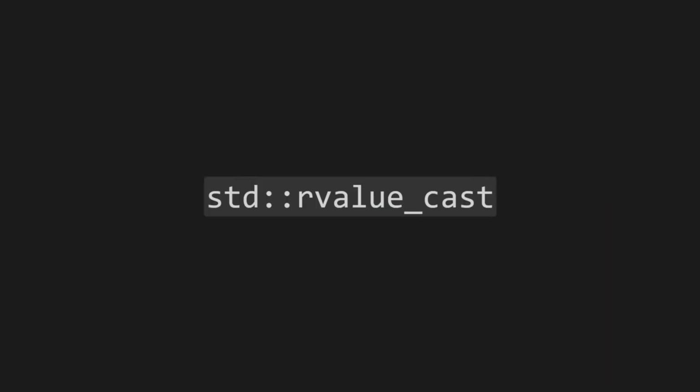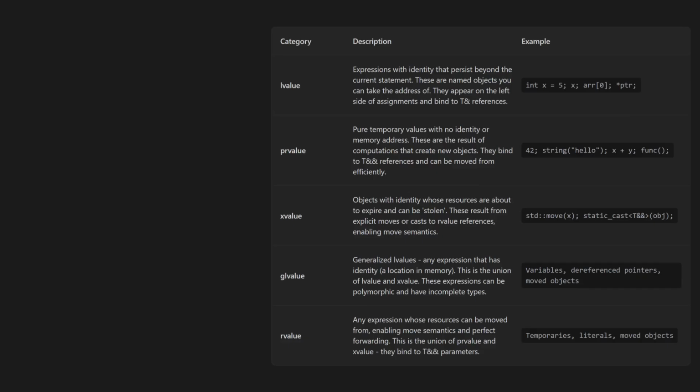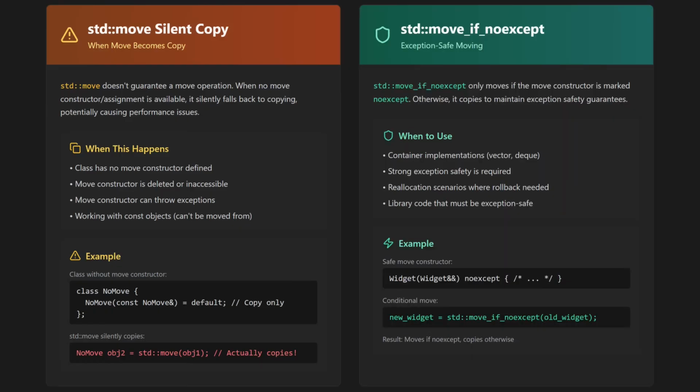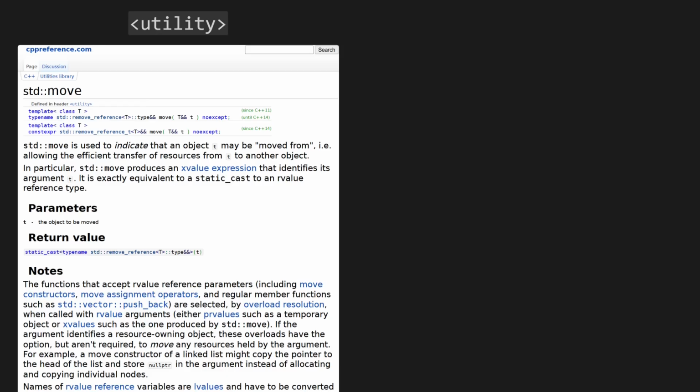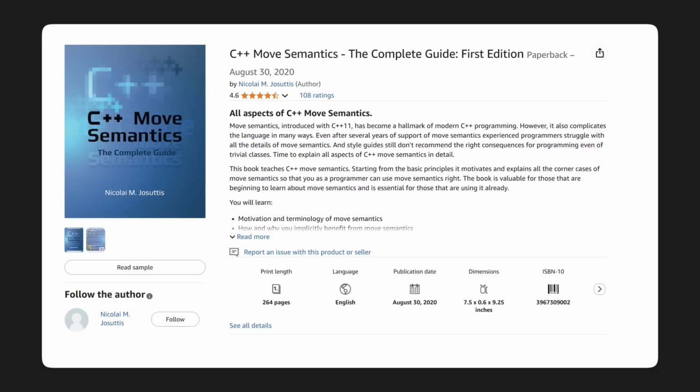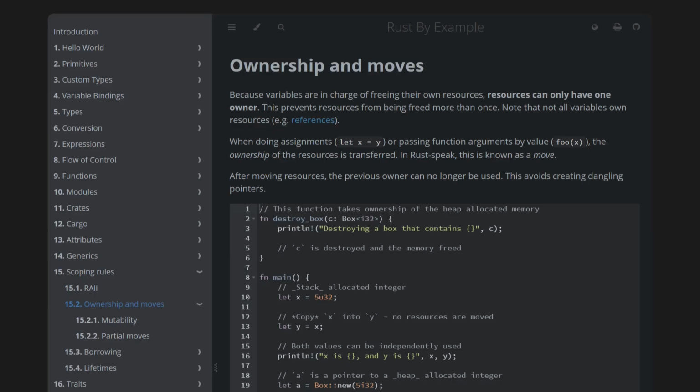And if you don't know what an R-value is, just wait till you learn about L values, GL values, PR values, and X values. Furthermore, there are situations where standard move just silently makes a copy, and other situations where you don't want to use standard move, but rather standard move if no except instead. And there's also another standard move in the standard library. So don't get the move from the utility header, which is the one we use for move semantics but it doesn't actually move anything, mixed up with the one from the algorithm header, which actually does move things. It's all pretty simple stuff, man. If you're still confused, I'm sure that this 300-page textbook on move semantics will clear things up for you. Or you can just give up and learn Rust instead. The documentation for move semantics in Rust is 1 page.